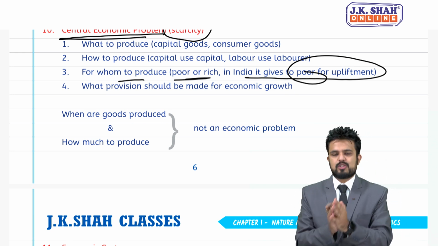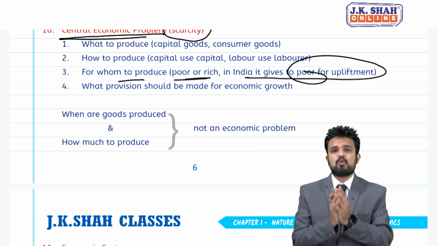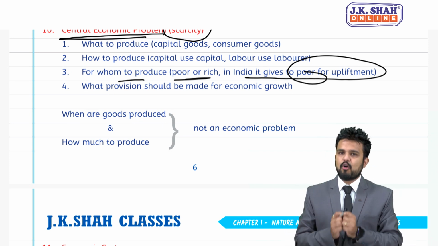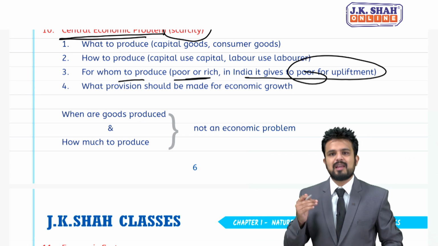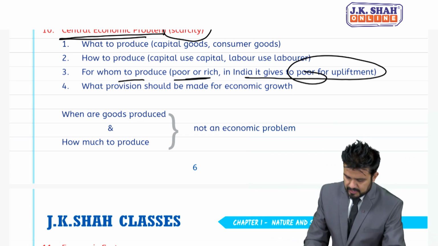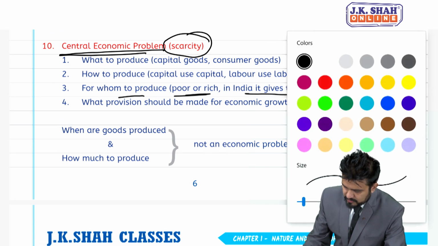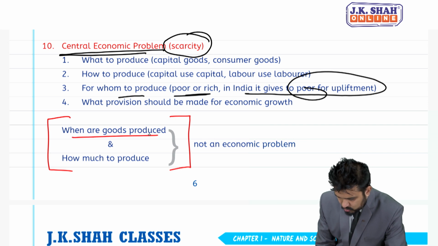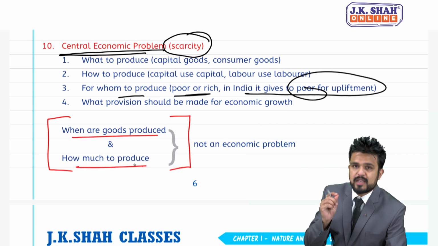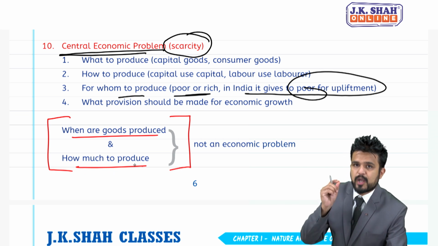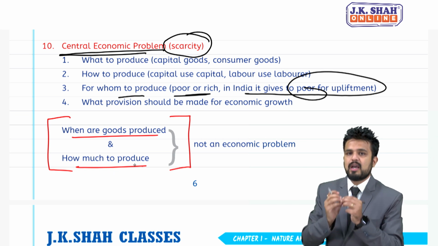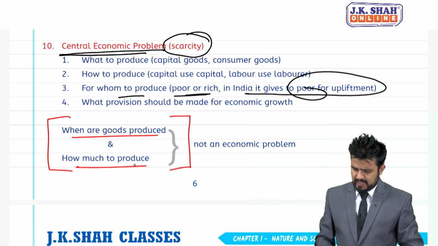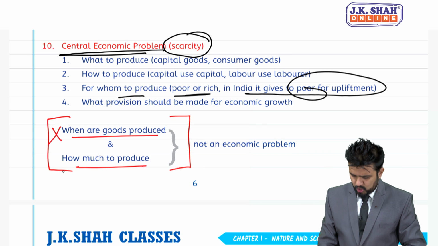First, what to produce. Second, how to produce. Third is for whom to produce. Fourth is what provision should be made for economic growth. And students, now very important, these two things, when are goods produced and how much to produce. Please pay attention. When are goods produced and how much to produce, these two are not a part of central economic problem. They are not an economic problem.